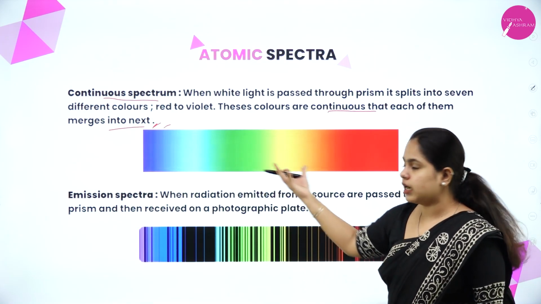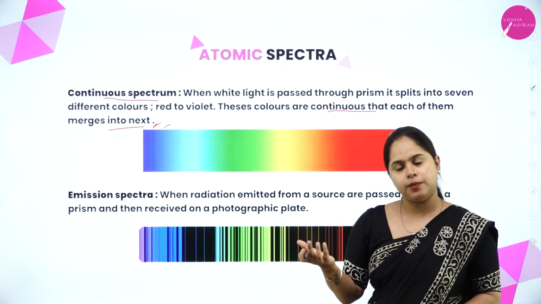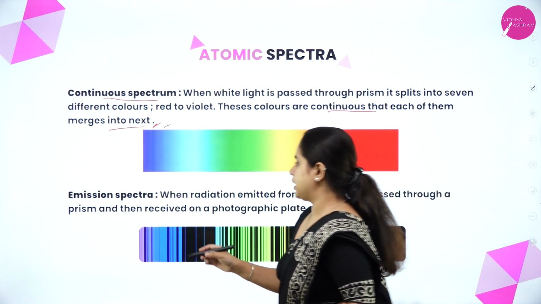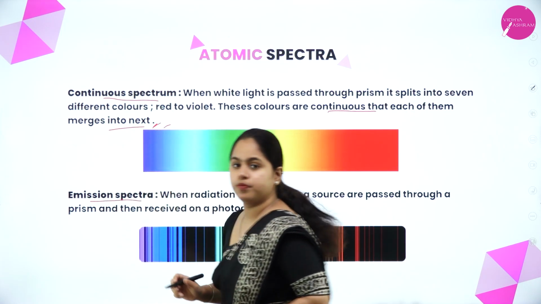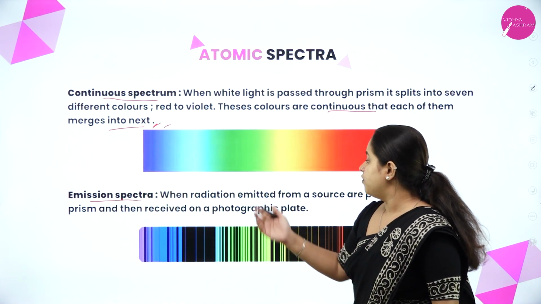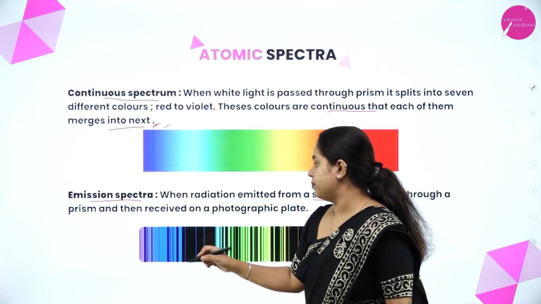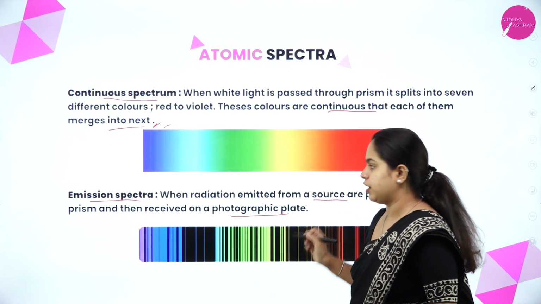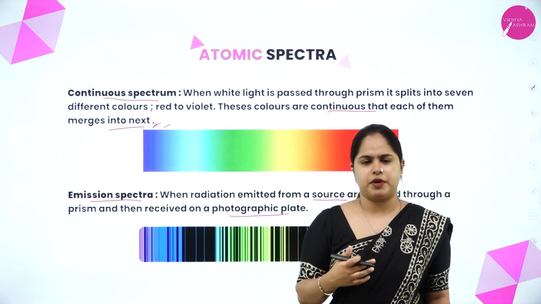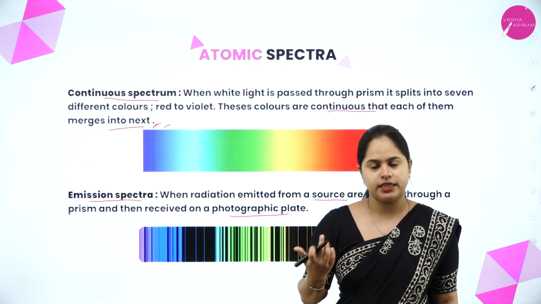Right? It is a continuous spectrum that is obtained. Clear? Now moving on to the next type of spectrum, that is emission spectrum. Now what is emission spectrum? When radiation emitted from a source is passed through a prism and then received on a photographic plate, you obtain emission spectrum. So what does this sentence mean? Let us try to understand.